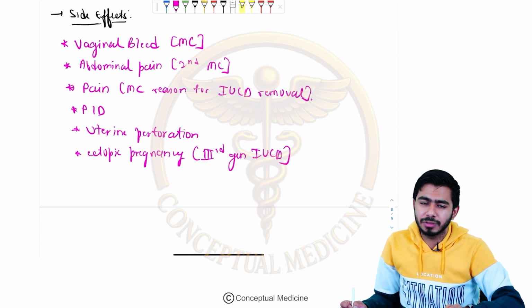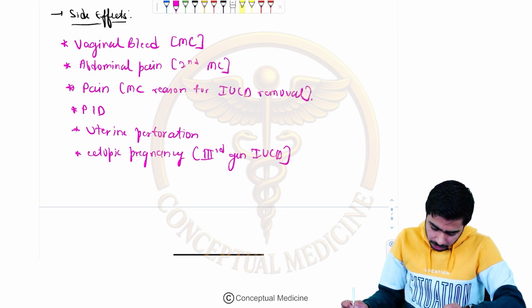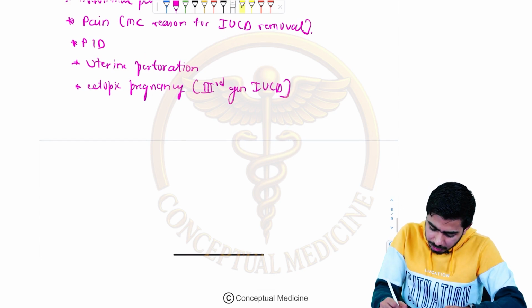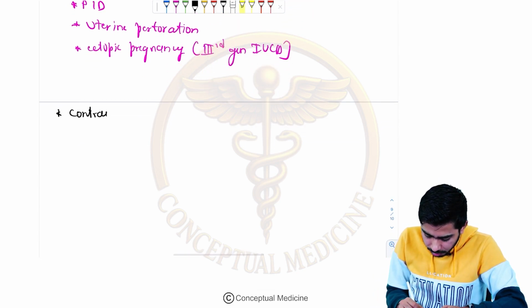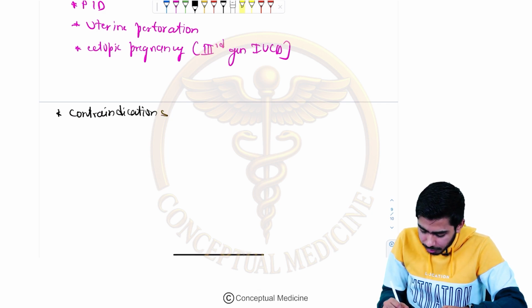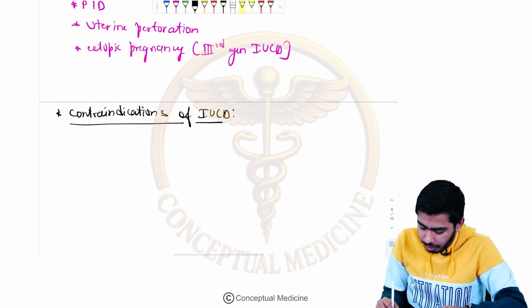Levonorgestrel 20 micrograms, which was releasing per day, right? Yeah, that one. Okay, now once we have talked about that, let me talk about the contraindications, guys. What are the contraindications? There could be some absolute contraindications for the insertion of IUCD. There are some absolute and there are some relative contraindications for IUCD.